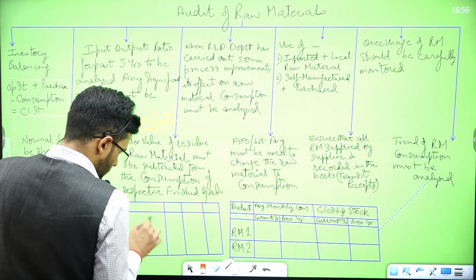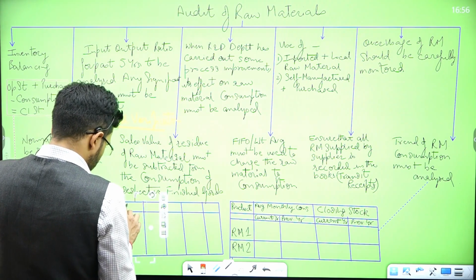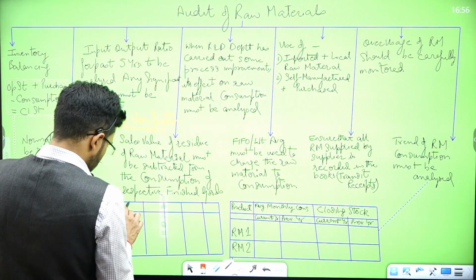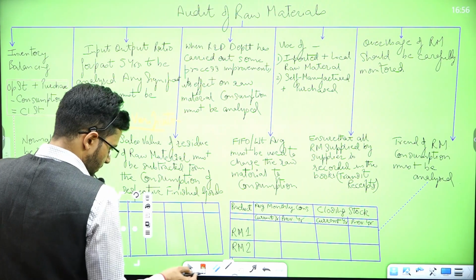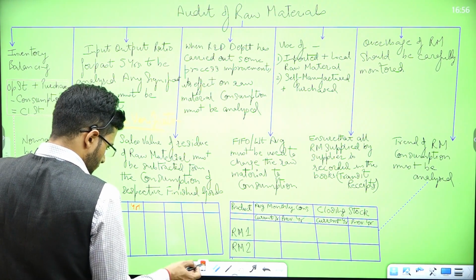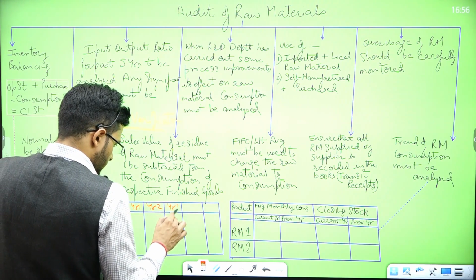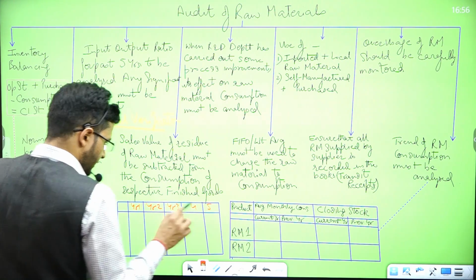Just need to capture the input output ratios. Okay, sir. So I made a table for 4 years. This is the 5th year. Okay, so year 1, year 2, year 3, year 4, year 5.